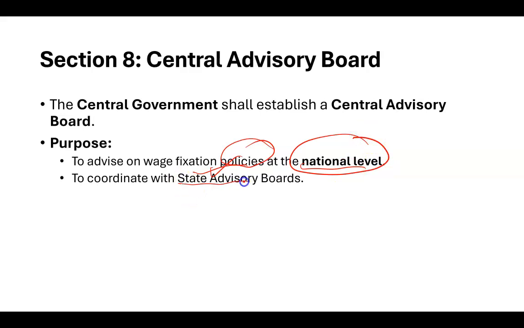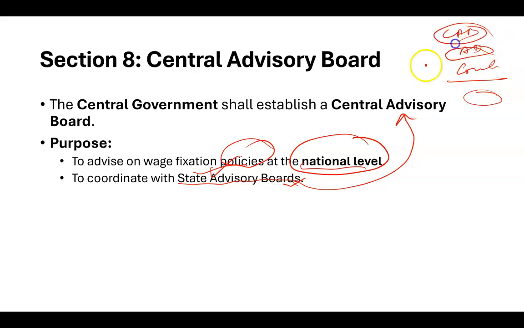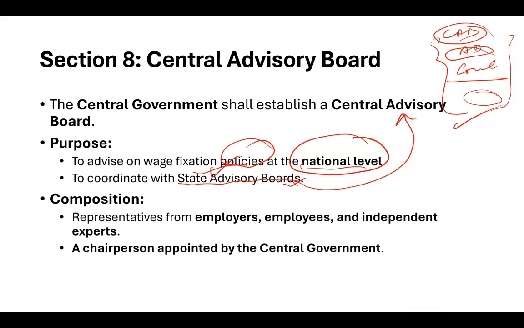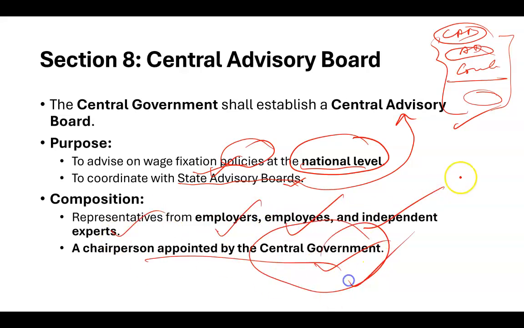There are also state advisory boards, and they coordinate with the central advisory board. So there are subcommittees, then committees, then the advisory board, and then the central advisory board. It is a four-tier system where they try to finalize from the grassroots level to the top what the wage should be, and how the wage fixation should be done. Composition again: employer, employee, independent expert, and the chairperson is also appointed by the central government. Moreover, whether we talk about a committee, the central advisory board, or the advisory board, everywhere you will find certain people from employers, certain people from employees, and certain independent members.